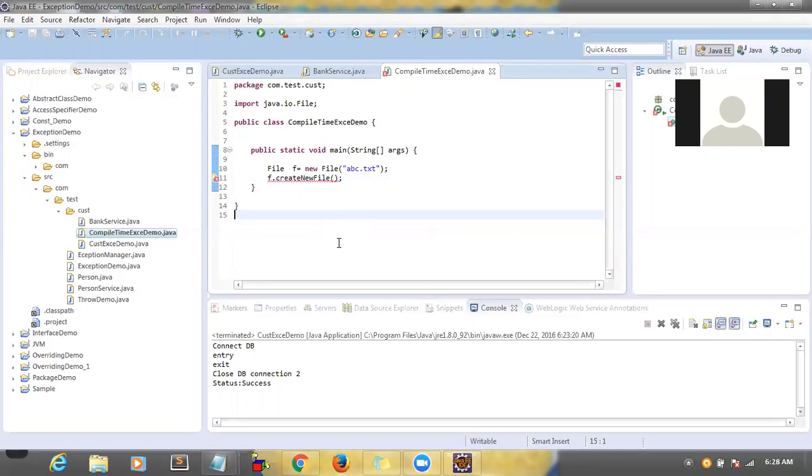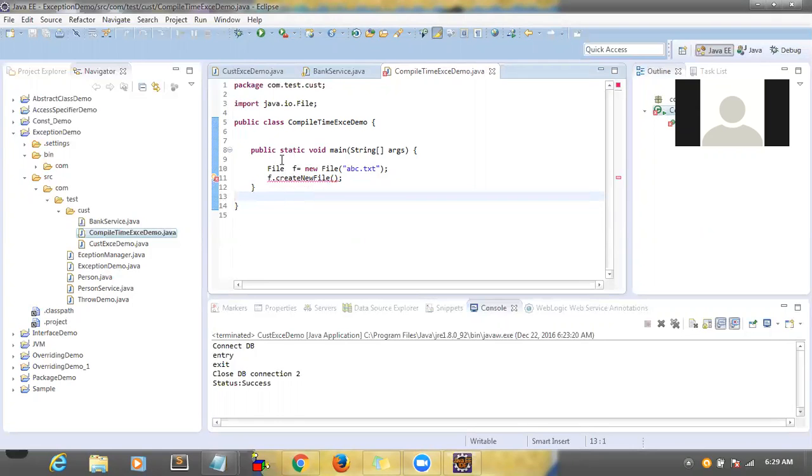There are a variety of types of exceptions. The previous ones we saw last time, like arithmetic exception and null pointer exception, belong to runtime exceptions. Even though you are not providing the catch block, the code will execute successfully. Only when you run the program will you see the exception, based on your data. But here, if you are not providing try catch, the program will not compile.